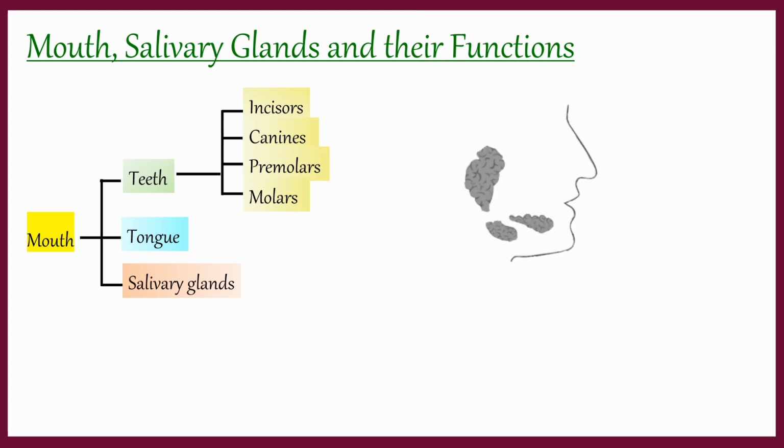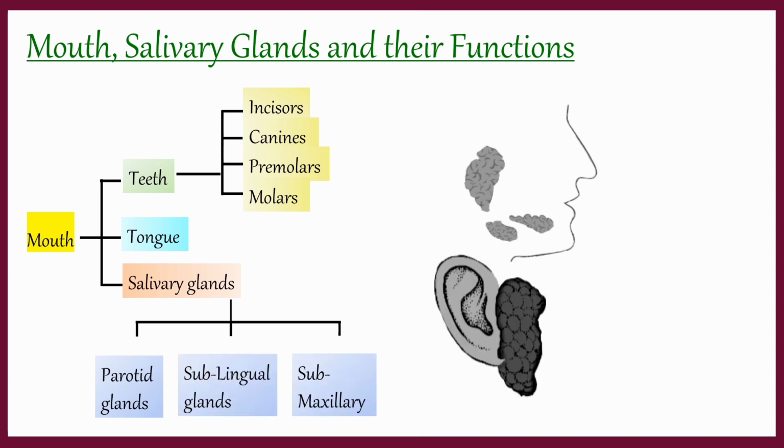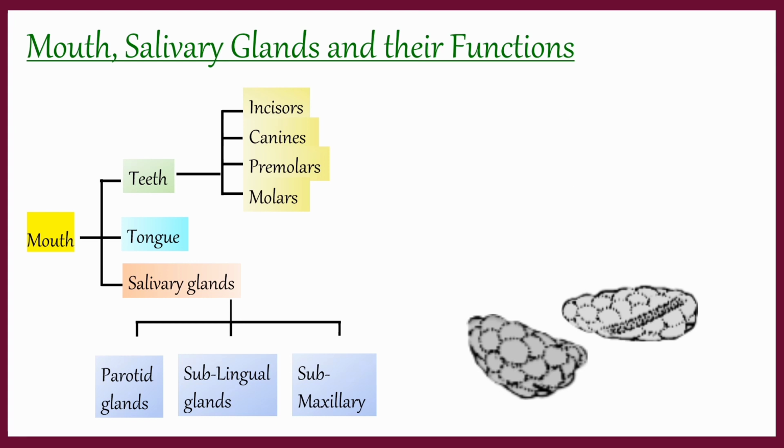Salivary glands. There are 3 pairs of salivary glands: parotid glands, sublingual glands and submaxillary glands. Parotid glands are present near the ear and their secretions are sent through a duct into the mouth. Sublingual and submaxillary glands are present below the tongue and they open through a duct.